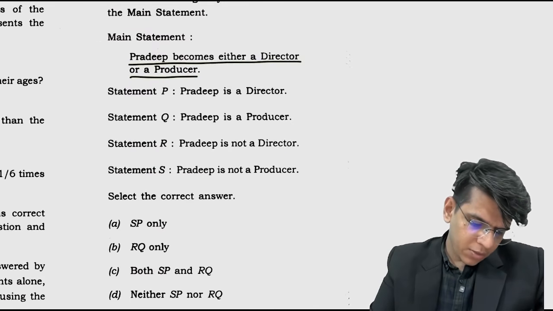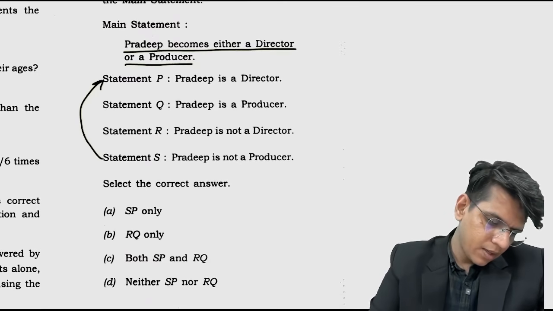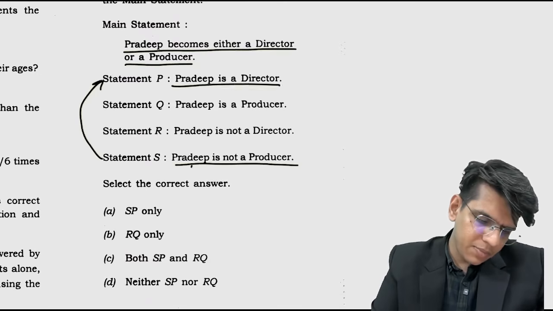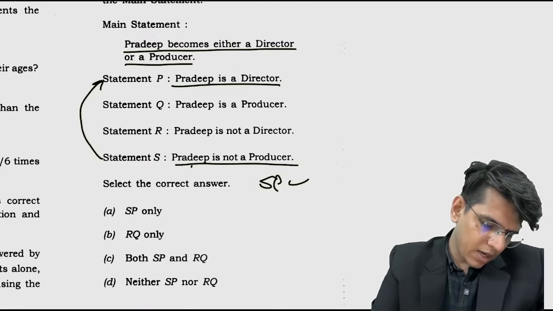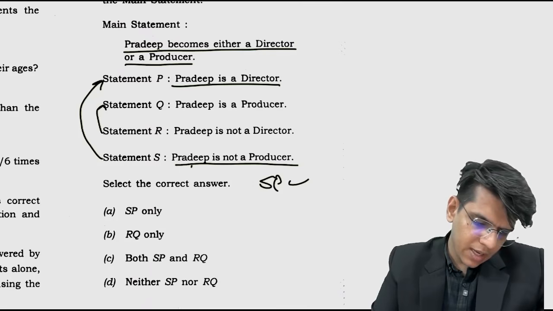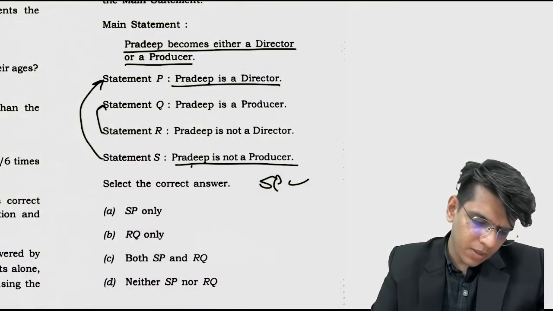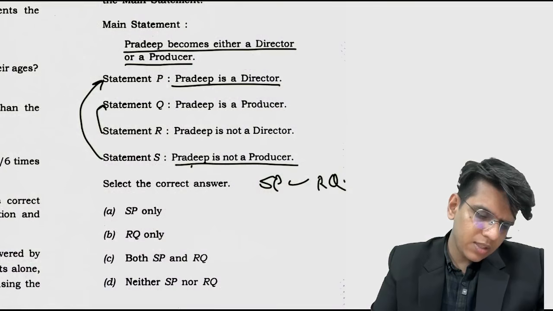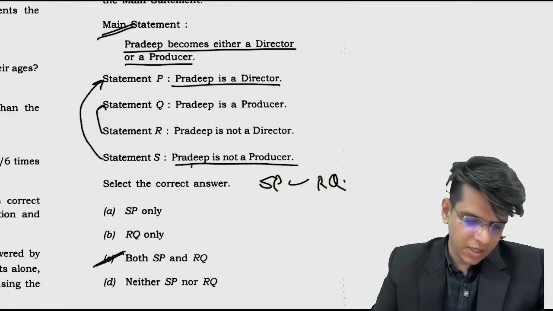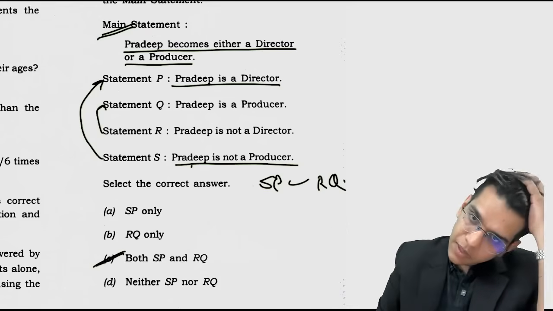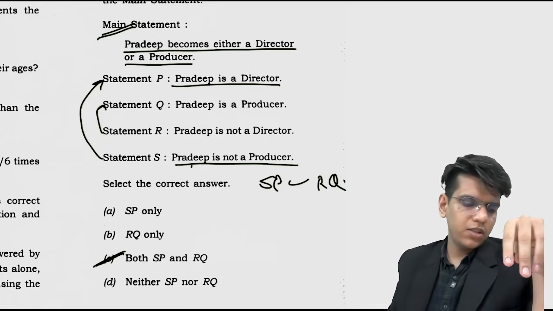In the options they have given us S and P, S and P. So we go to S, then P. Pradeep is not a producer, that means Pradeep is a director. S and Q is correct, as is SP. Then RQ, from R we go to Q. Pradeep is not a director, that means Pradeep is a producer. In both of these things, in SP and in RQ, this main statement is satisfied. So the answer is option C, both SP and RQ, because in both the statements we are concluding the main statement itself that is given to us in the question also.